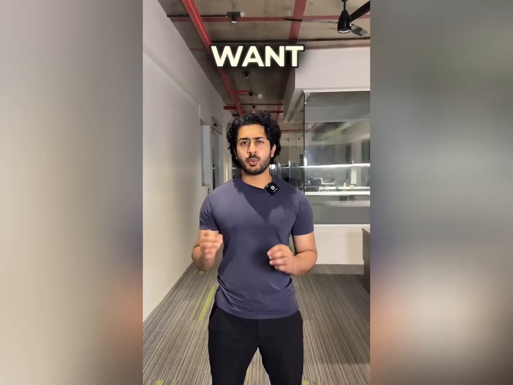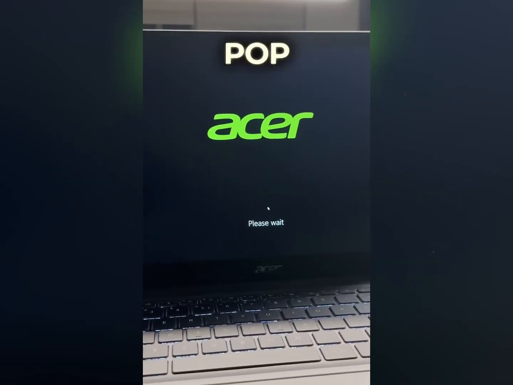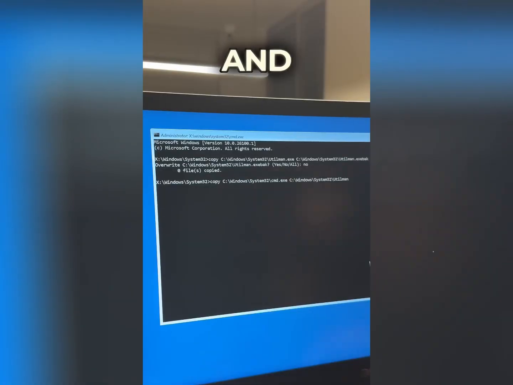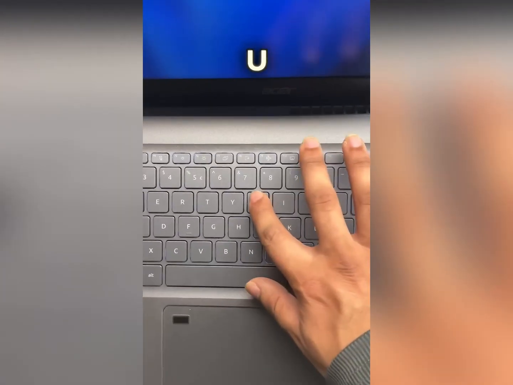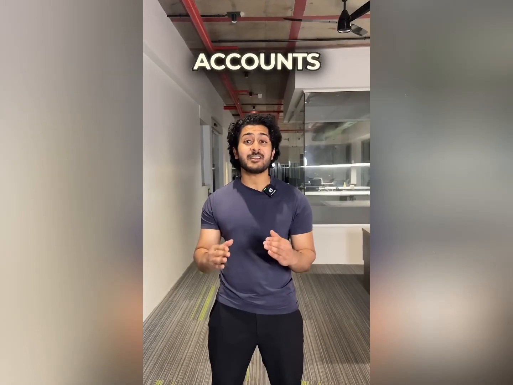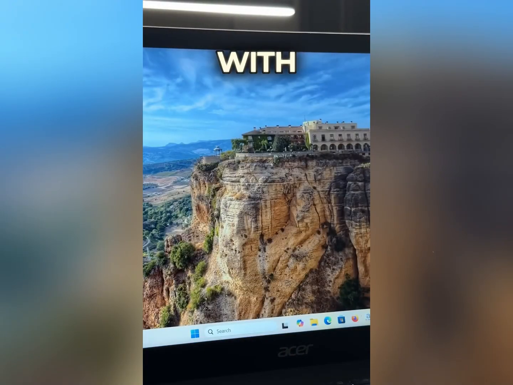Here's what you do. You want to hit the power button, press shift, and then hit restart. This hidden menu will pop up where you want to go into command prompt. Type this command, and then just reboot. Now, at the login screen, if you press Windows key plus U, a command prompt will open with full access to change the password of any accounts you have. So just change the password and boom, you're into your old account with all your data.